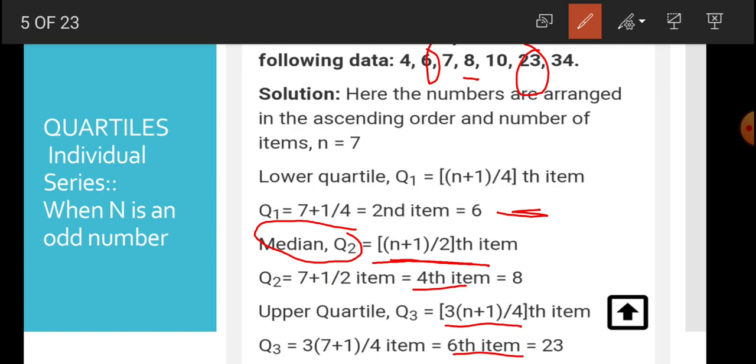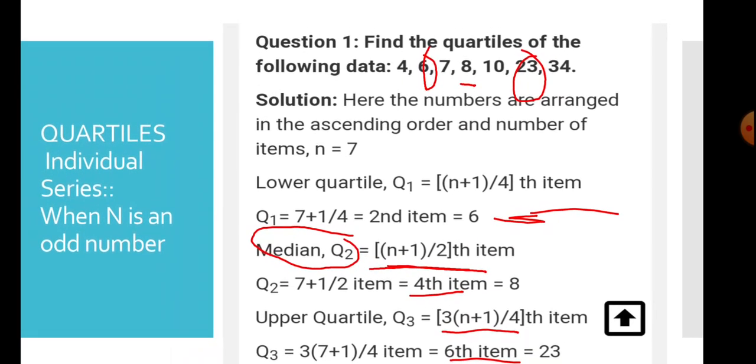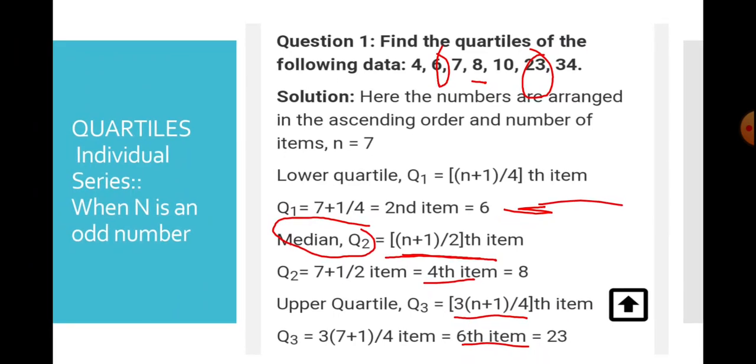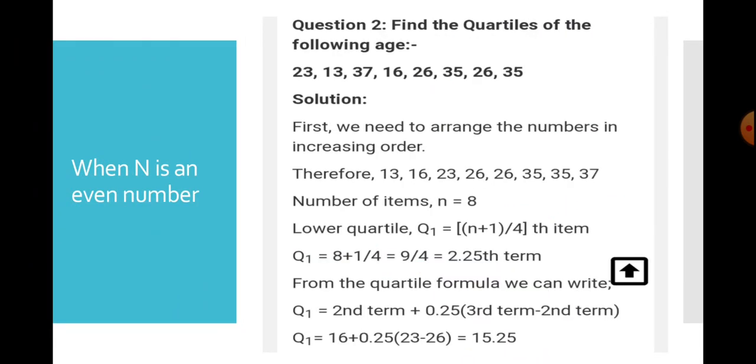Dear student, normally we calculate two quartiles. One is the lower quartile and the second is the upper quartile, because the middle quartile is the median itself. So normally if it is asked to calculate quartiles, we will calculate the lower quartile and upper quartile. Now we will discuss the next topic, when n is an even number.